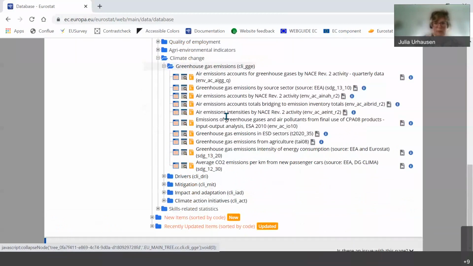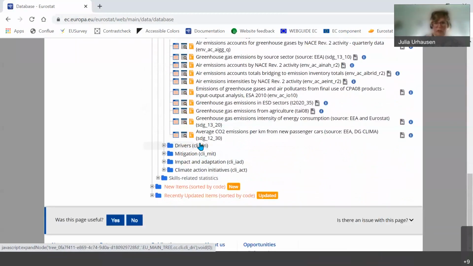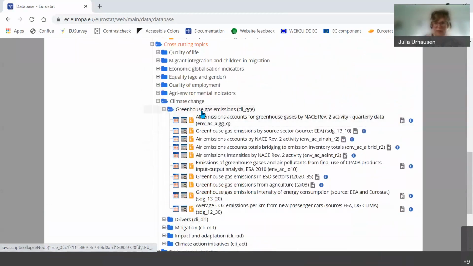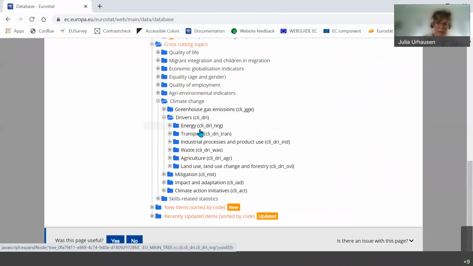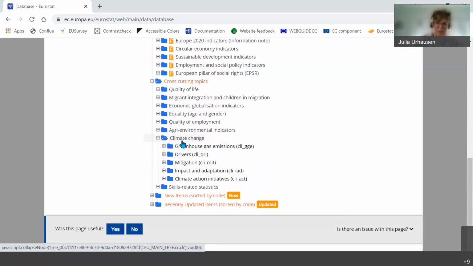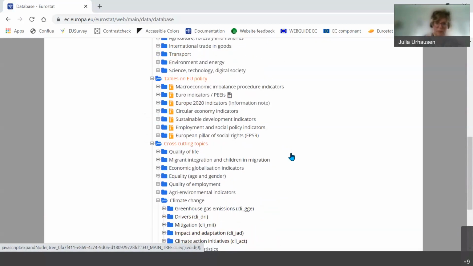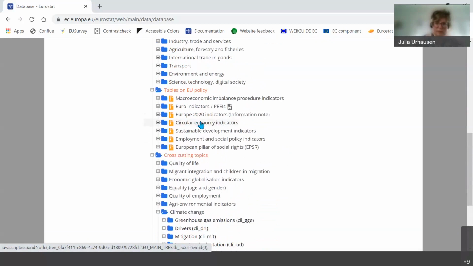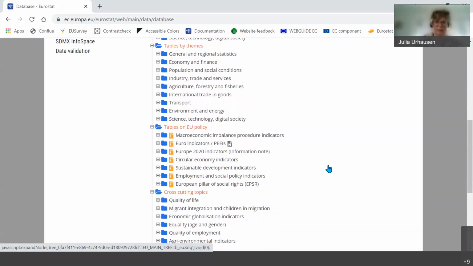Then we have also what we call the drivers of climate change. So what is driving the climate change? So you see here we have data by kind of sector. And further other information. So I think for challenge 1, you will have plenty to choose from in the climate change folder, circular economy, sustainable development indicators.